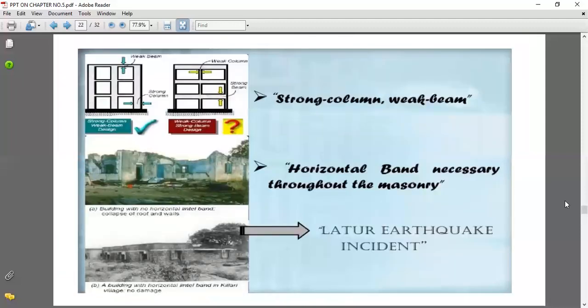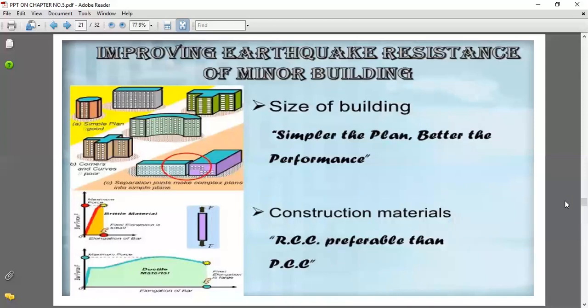So once again I will tell that for improving the structure, these are the important points: size of the building, construction material.